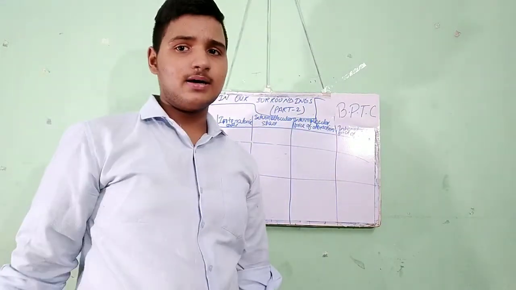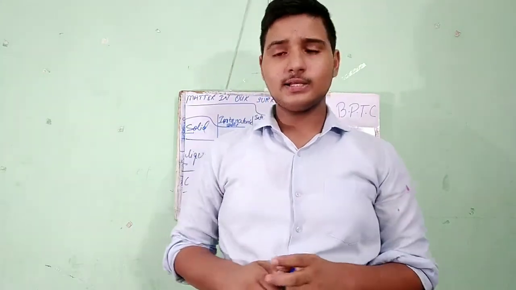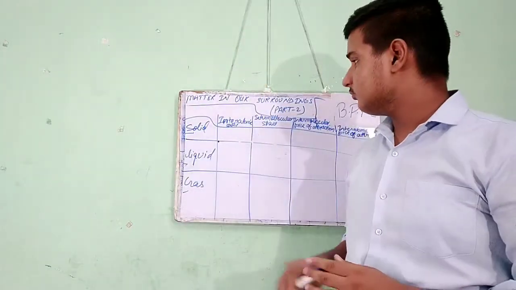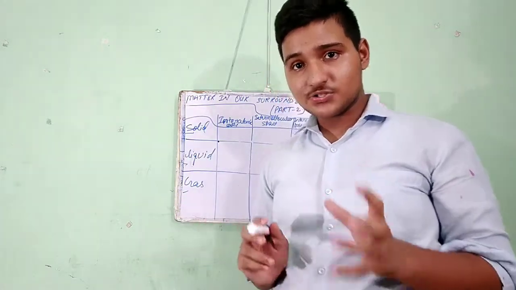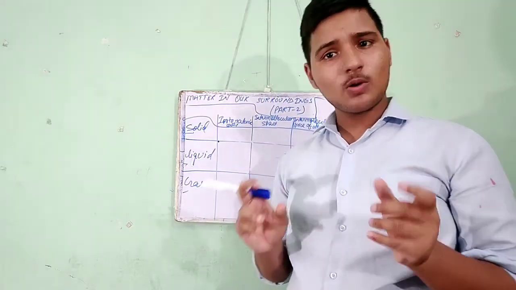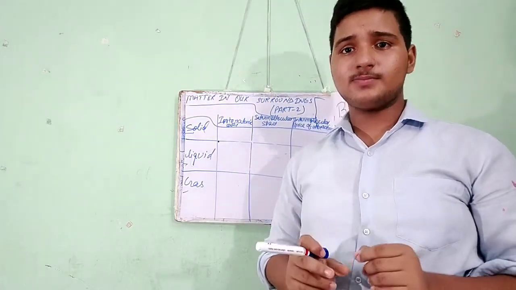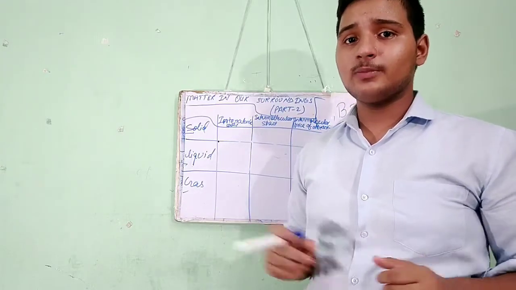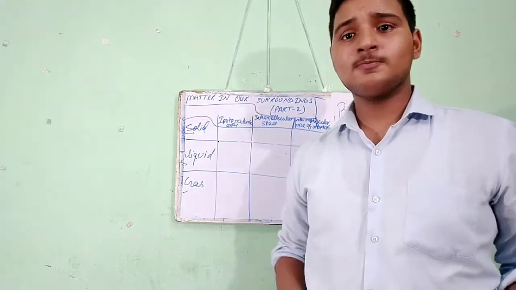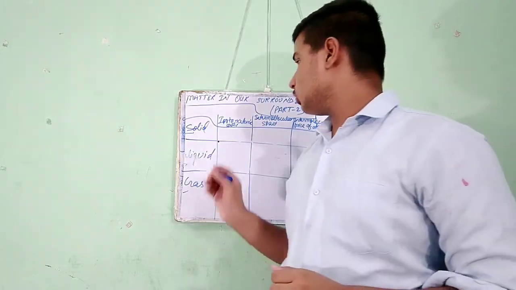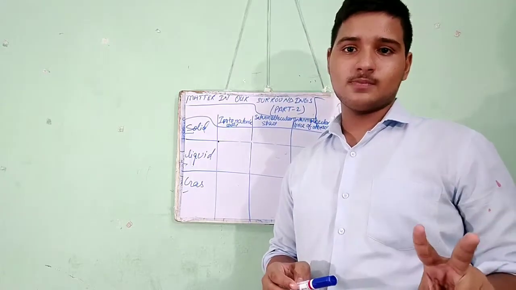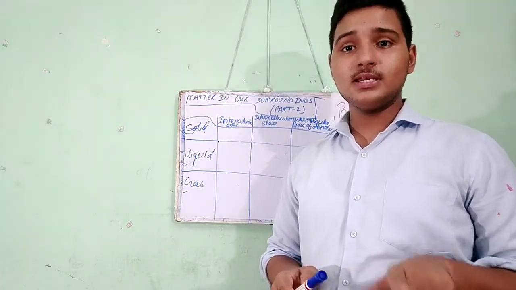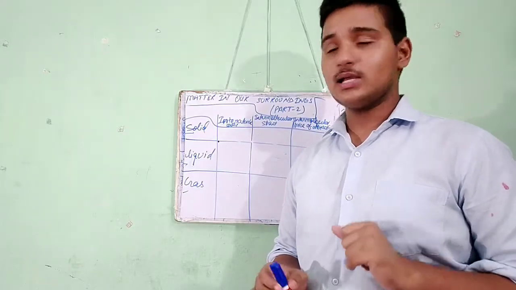Okay, guys, in my part 1 video, I had already explained these terms. What is interatomic space? The space or distance between two or more atoms in a matter or in an object is known as interatomic space. Again, the distance or space between two or more atoms in an object or a matter is known as interatomic space.